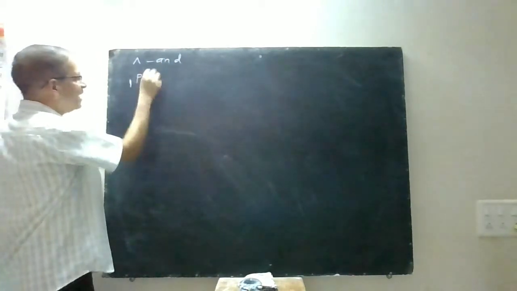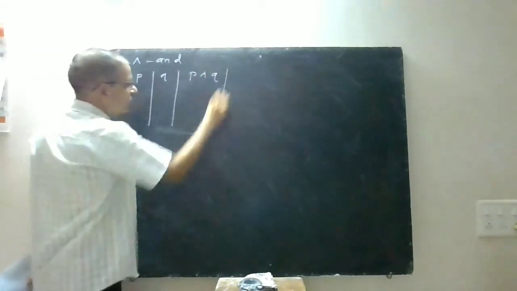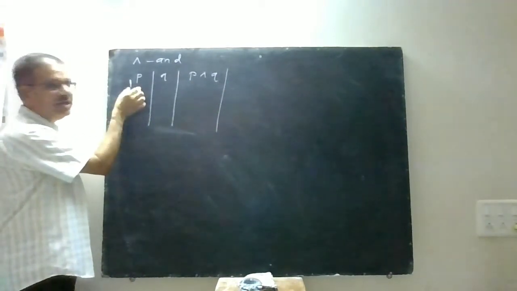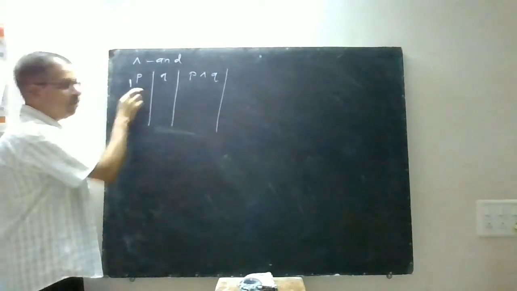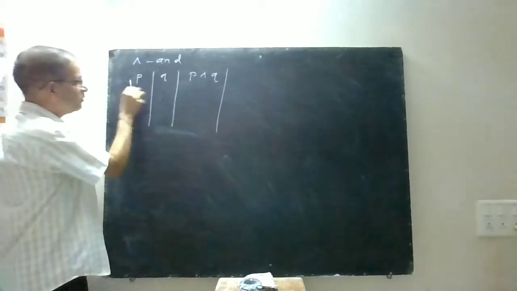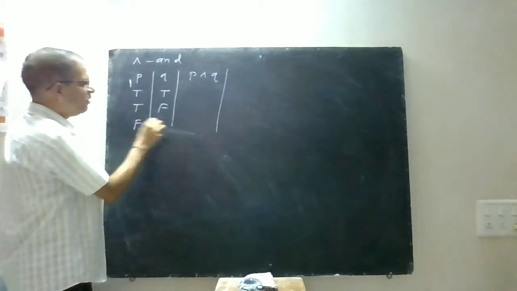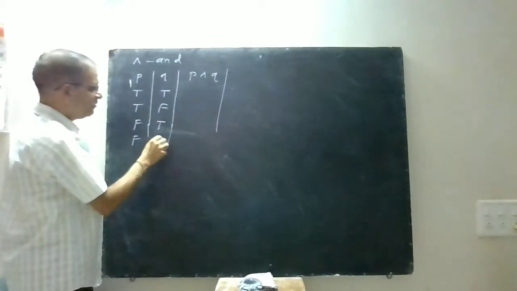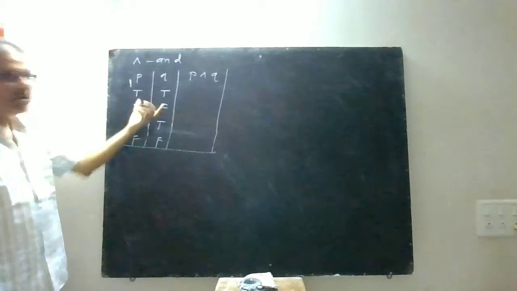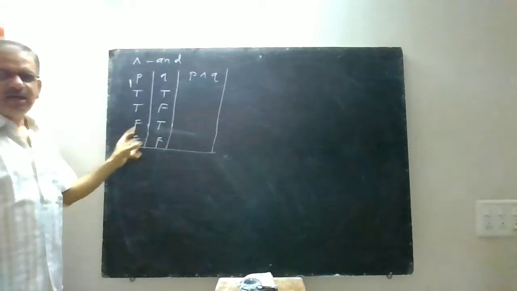Now suppose there are two statements, P and Q, and you want to write down the truth value of P and Q. When you consider two statements, as P is a statement, there are two possibilities, true or false, and as Q is another statement, there are also two possibilities, either true or false. So together those become 4 possibilities: true true, true false, false true, and last one false false. When you write down a table of this type, don't change the order of these rows. Normally it should be the same: TT, TF, FT and FF.